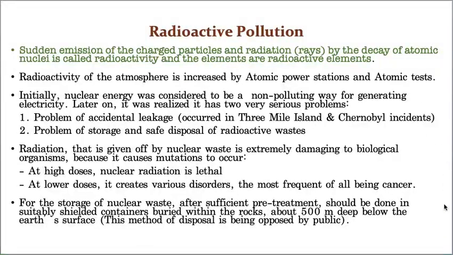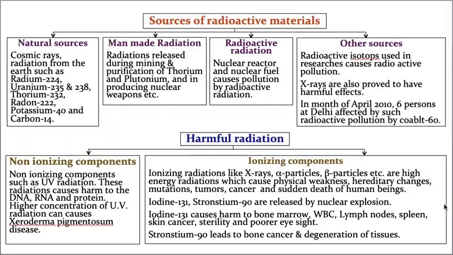Now let us take a look at the sources of radioactive pollution, basically from where they are produced. So, sources of radioactive materials. There are four sources. The first one is natural sources, the second one is man-made, that means anthropogenic radiation, the next one is radioactive radiation, and some other sources. Now we will go into details very clearly. Let us take the first one, natural sources.